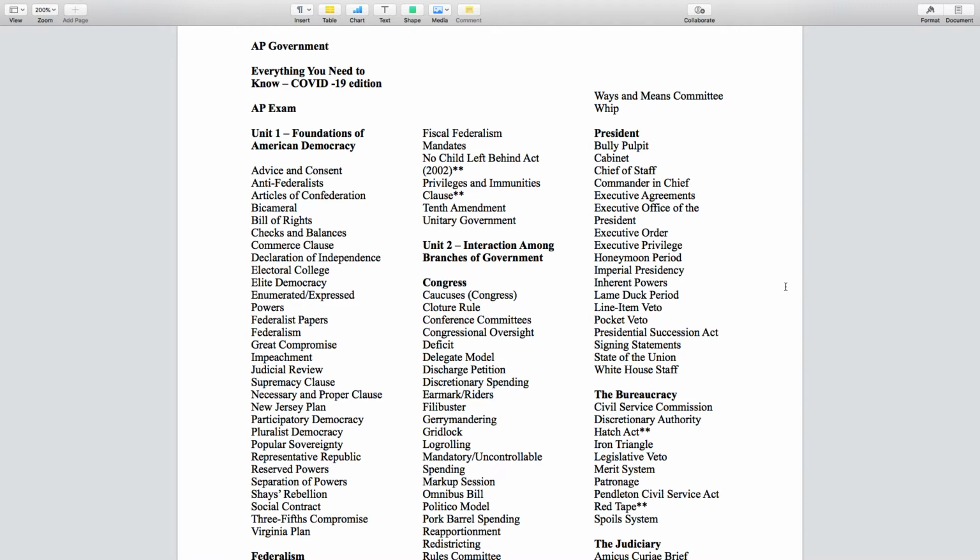They're your inherent powers. The lame duck period refers to the fact that the president in office has either lost the election or has just simply served that second term and they cannot run for re-election. There's a new president-elect. That happens in November. However, you're not sworn into office as president until January 20th. So that time period from November to January 20th, you're considered the lame duck president. Congress is not going to work with you.